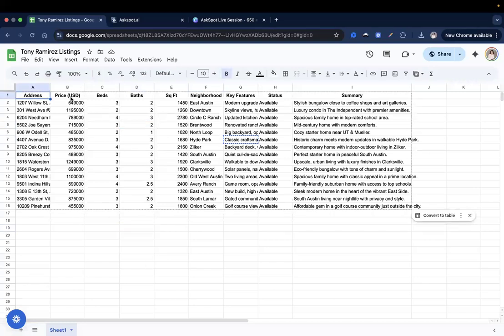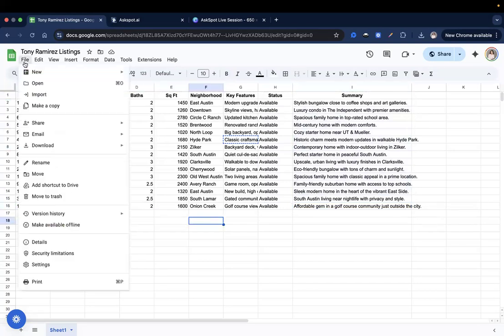So we have the address, the pricing, how many beds, how many baths, square foot, neighborhood, key features, status, of course, they're available. Summary is this, okay? So we can add more into this as their listings grow. We can just simply continuously add.